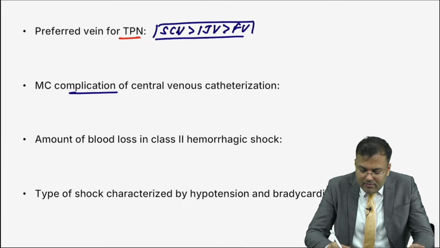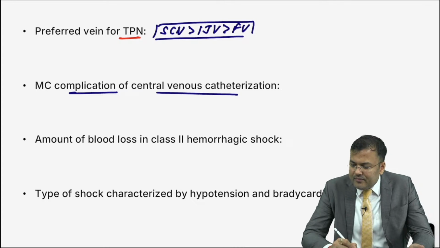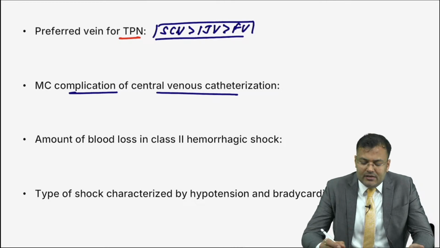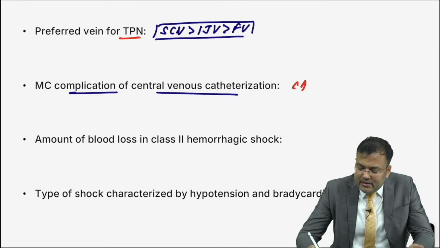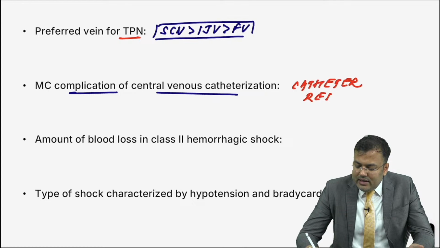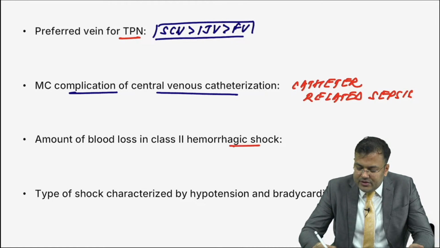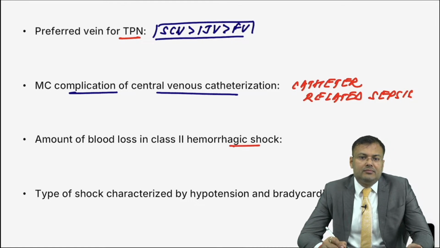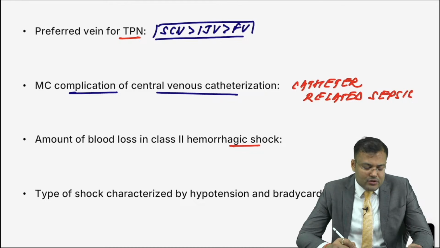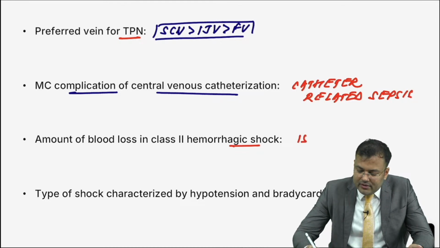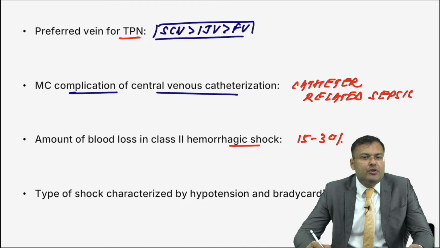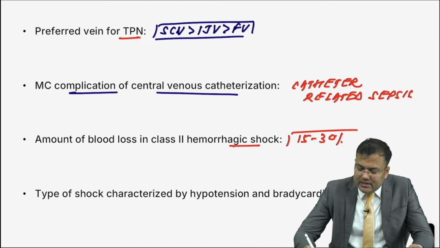Next, what is the most common complication of central venous catheterization? It is catheter related sepsis, that is infection. Clear? How much is the amount of blood loss in class 2 hemorrhagic shock? Very good, 15 to 30. In class 1, 0 to 15, class 2, 15 to 30, class 3, 30 to 40, class 4, more than 40.